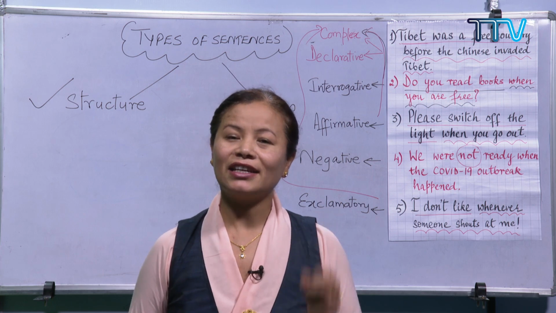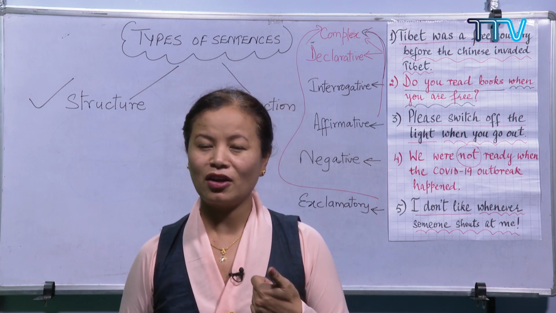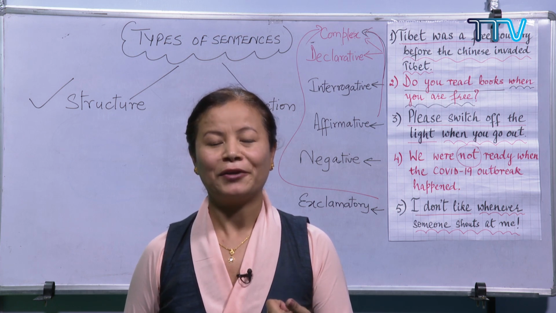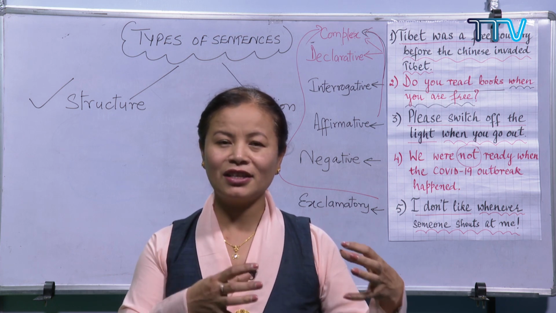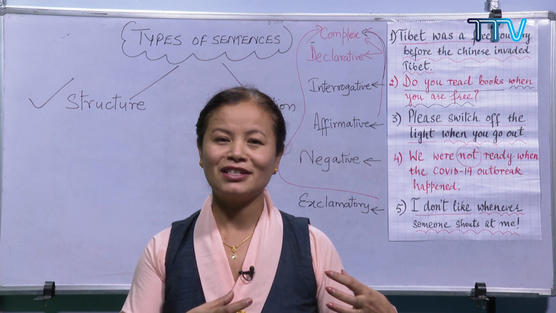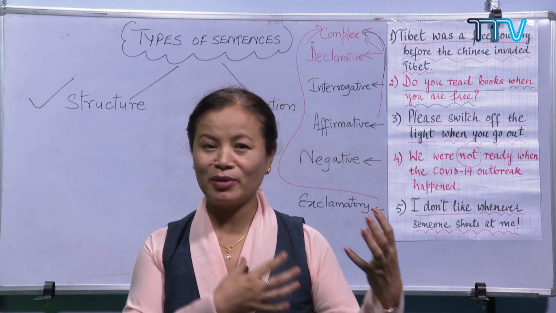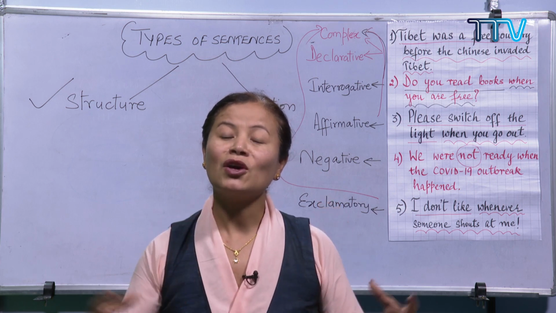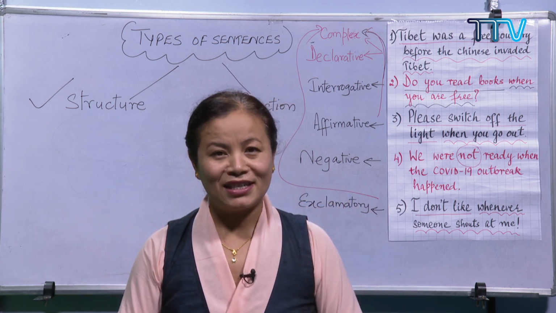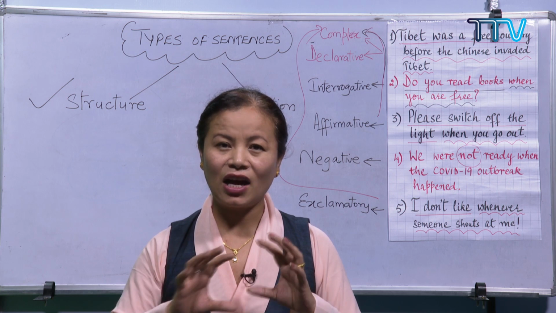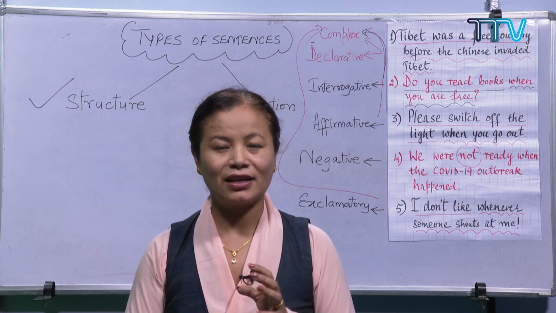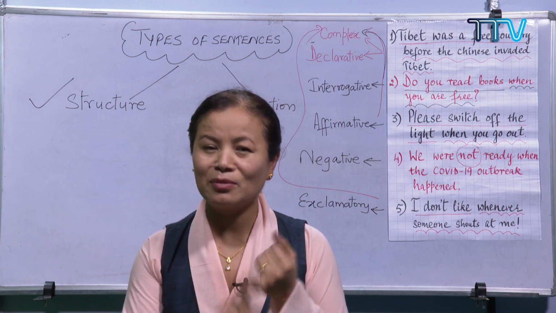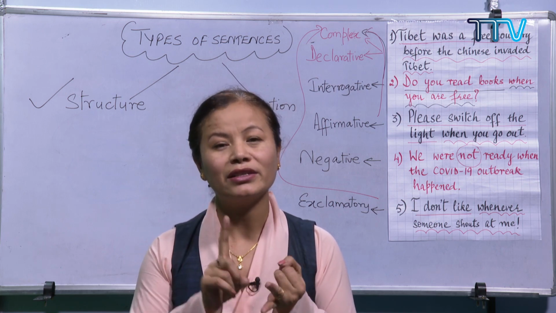And the second clause, dependent clause, the other name is subordinate clause, okay. And then after learning the types of clauses, I also gave you examples of independent clauses and dependent clauses. After that, you learned about what a complex sentence is, okay, and then how a complex sentence looks like. A complex sentence should have at least one independent clause and one dependent clause, okay.